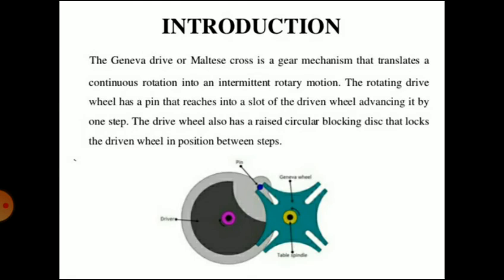Now we will see the Geneva mechanism that is used in automation. The Geneva drive or Maltese cross is a gear mechanism that translates a continuous rotation into an intermittent rotary motion. The rotary drive wheel has a pin that reaches into a slot of the driven wheel, advancing it by one step. The drive wheel also has a raised circular blocking disc that locks the driven wheel in position between the steps.